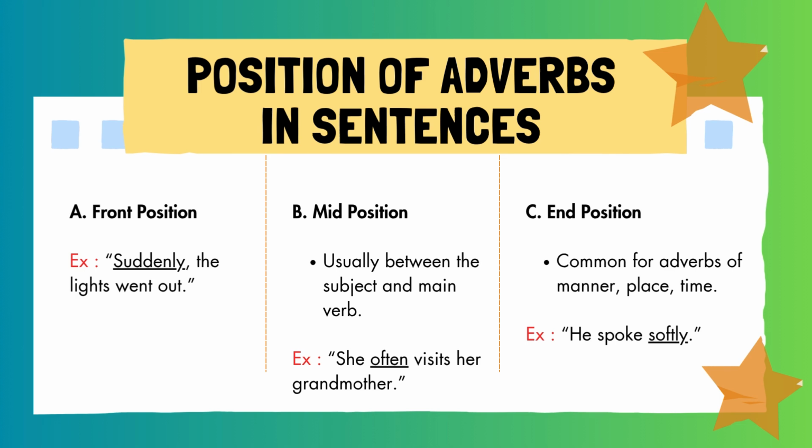Position of adverbs in sentences. Front position. The position is in the front of the sentence, such as, suddenly the lights went out. Mid position, usually between subject and main verb, such as, she often visits her grandmother. End position, common for adverbs of manner, place, time, such as, he spoke softly.